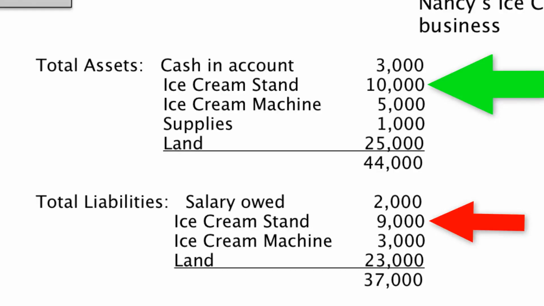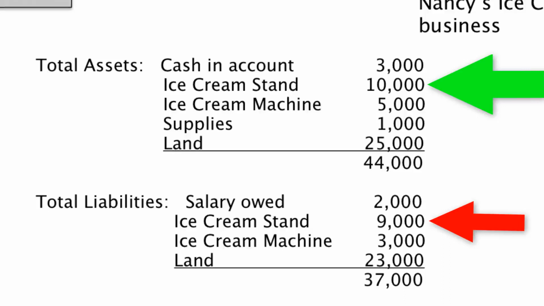The reason that the ice cream stand is listed twice is because she hasn't paid for it. Although the ice cream stand is worth $10,000, she's only paid off $1,000 of it. So she only owns $1,000 of that ice cream stand. The other $9,000 she either owes to the bank or whoever lent her the money to buy it. So we just learned that she doesn't necessarily own that stand itself. She only owns $1,000 of the whole $10,000.